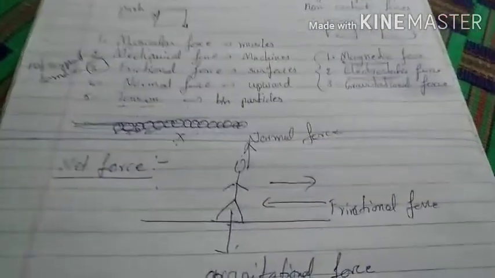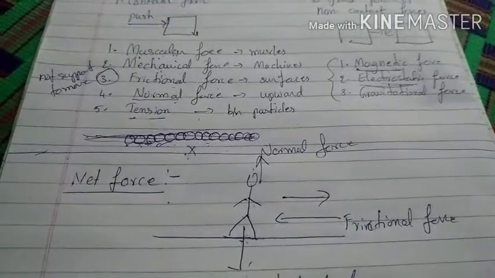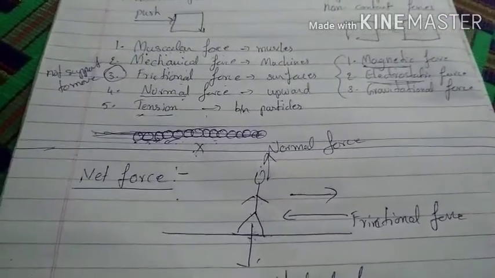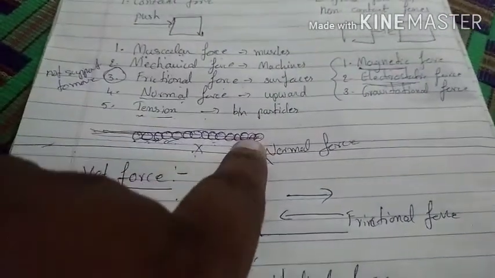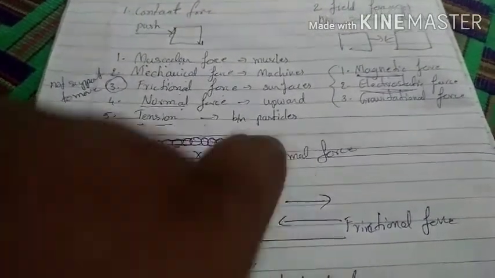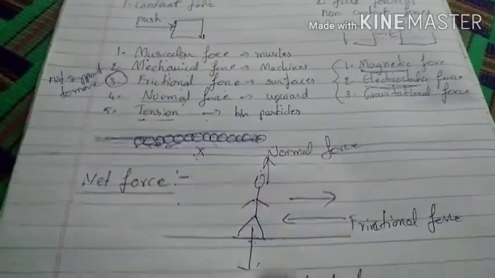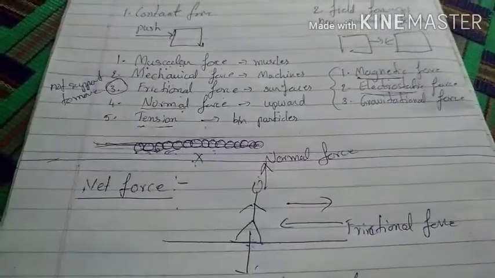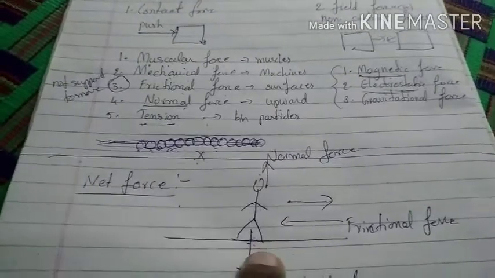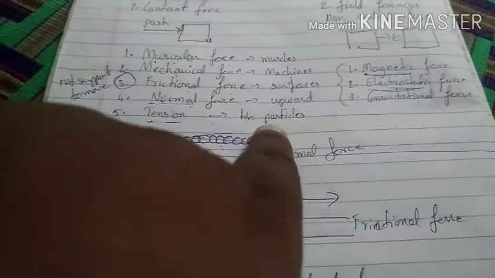And see, in the perpendicular direction, in almost all situations, gravitational force is equal to normal force on this earth. If these two are not equal, there is a problem. If normal force is greater, we cannot stay on the surface; we can fly up because the upward force is greater.